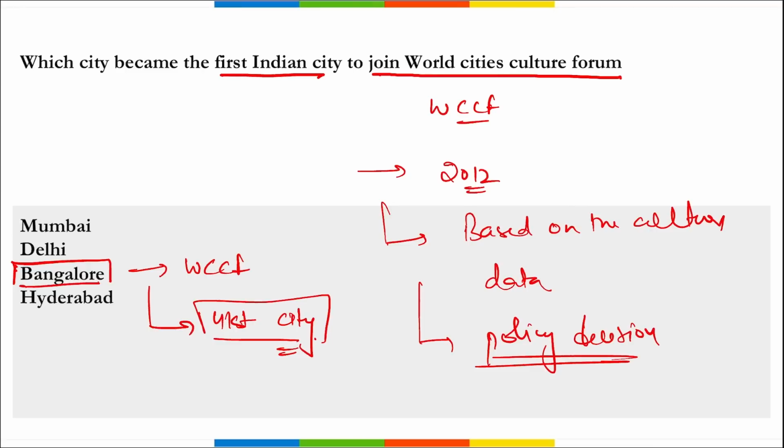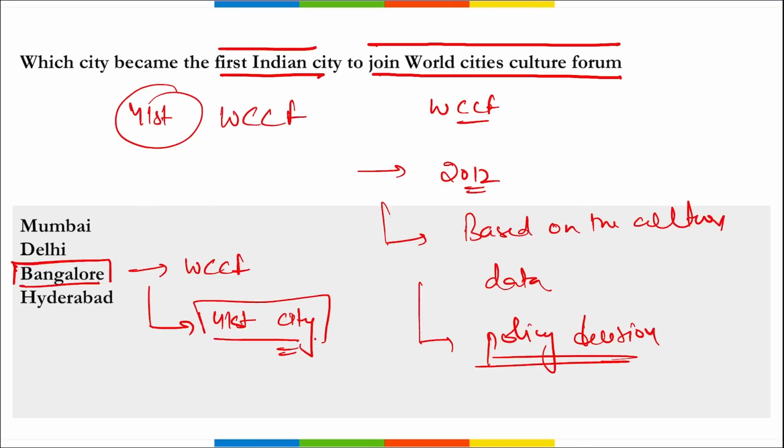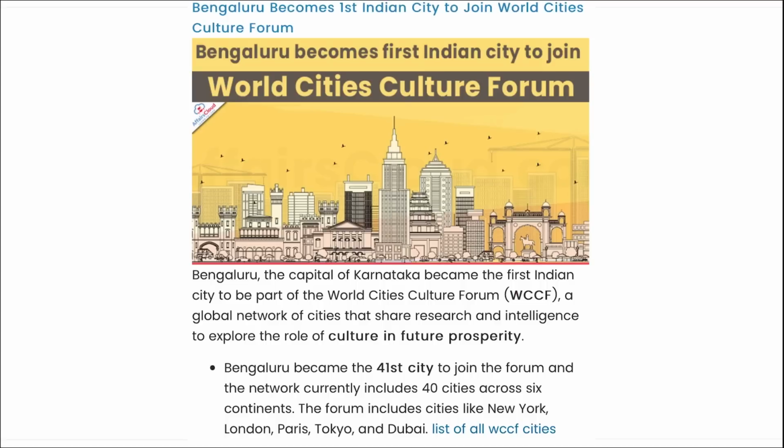Bangalore is referred to as the Silicon Valley of India because of the role it is playing in leading India's IT hub. And Bangalore is home to more than 30 government and private museums that showcase the city's rich history, art and culture. Apart from this, India's first interactive music museum was opened in 2019. So the first Indian city to join World Cities Culture Forum, the 41st city to join, is your Bangalore.